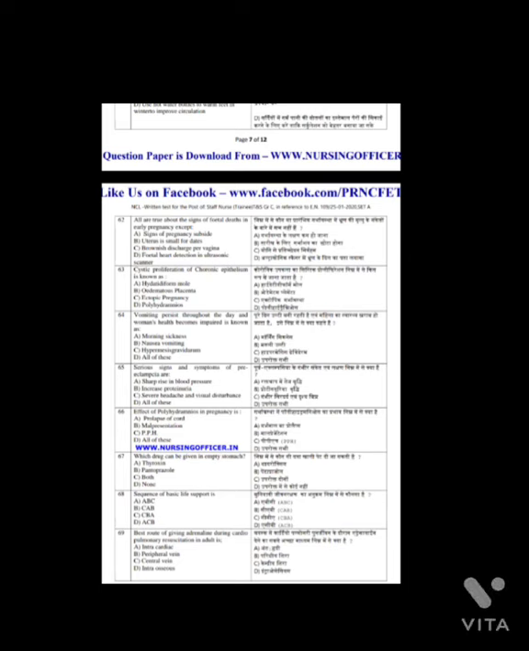Question number 68. Sequence of basic life support is, and the answer is option B. CAB. Compression, airway, breathing. Question number 69. Best route of giving adrenaline during cardiopulmonary resuscitation in adult is, and the answer is option C. Central vein.